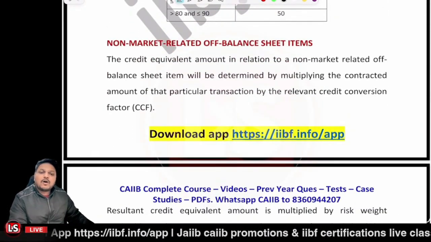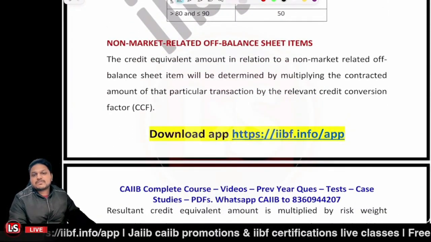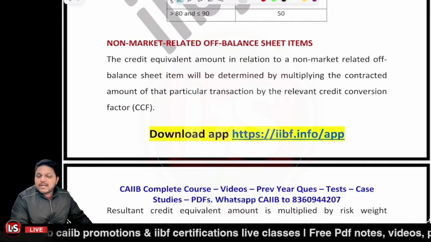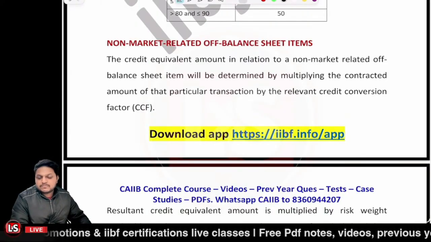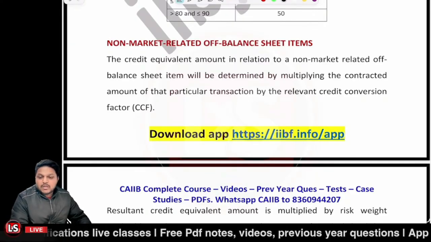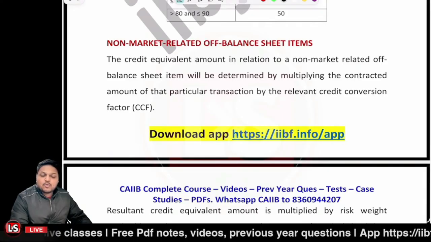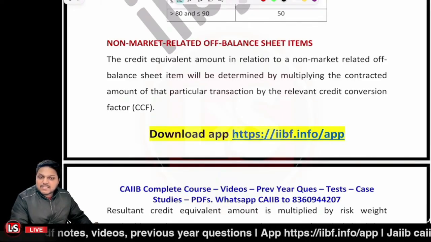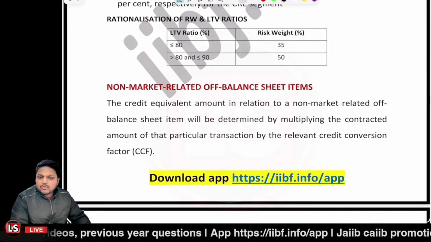Further, it's related to non-market related off-balance sheet items. Now, what are off-balance sheet items? Which are contingent in nature. Not going to crystallize right now, but may crystallize in future. Those also expose the bank, so that is also to be considered as an exposure, right? That we already know.